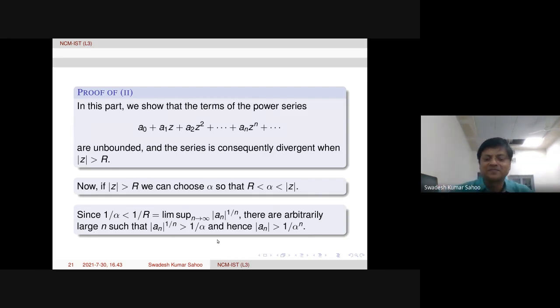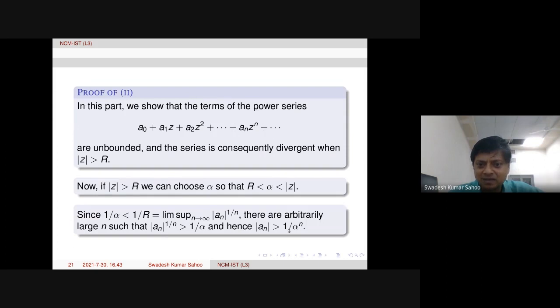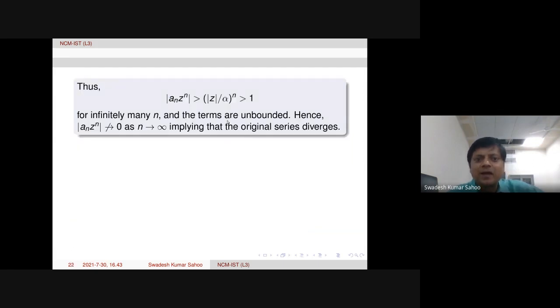This is possible. So now we see the modulus of a_n z power n: mod z I keep as it is, then mod a_n is bigger than 1 over alpha power n. That's what we just got, so I put it here. Of course, this is for infinitely many large n.